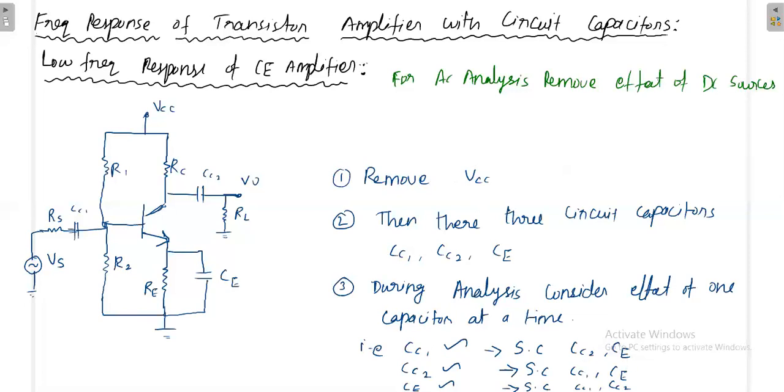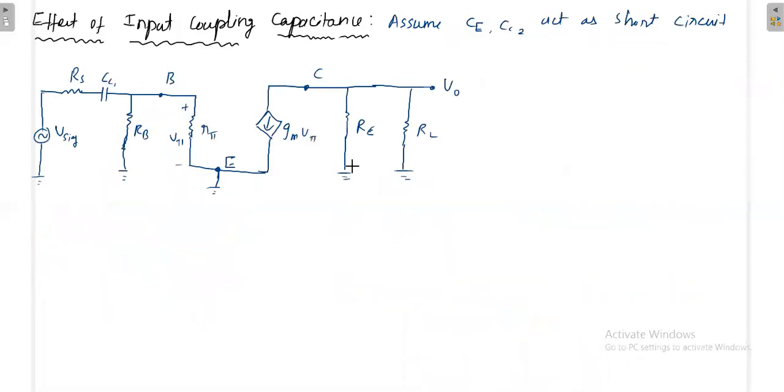If you consider CE, then the effect of CC1 and CC2 has to be removed. That is the analysis. First, we'll analyze the effect of the input coupling capacitor. At that time we'll assume that the emitter capacitance and coupling capacitor 2 act as a short circuit.